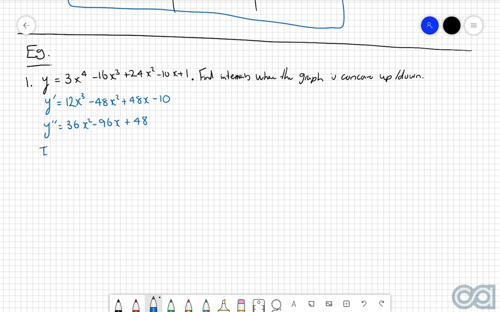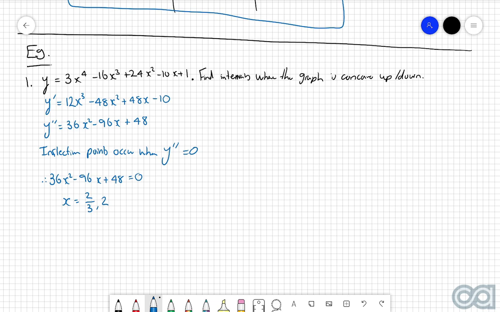Now we know that the inflection points occur when the second derivative, y double dash, is equal to 0. So therefore 36x squared take 96x plus 48 is equal to 0. And then using your calculator to perform this calculation, we get answers of x is equal to 2/3 and positive 2. So these are where our points of inflection are.